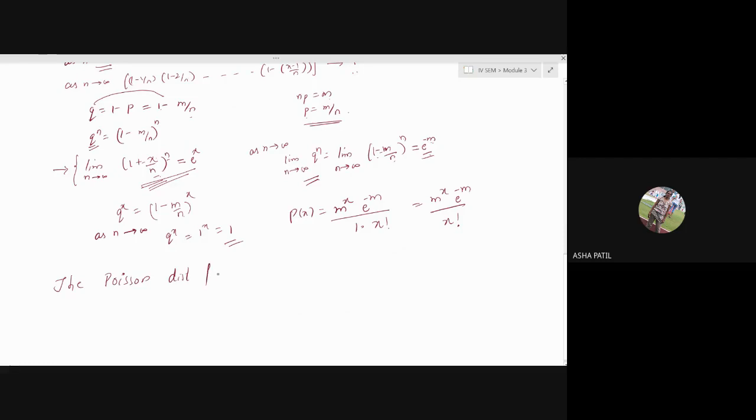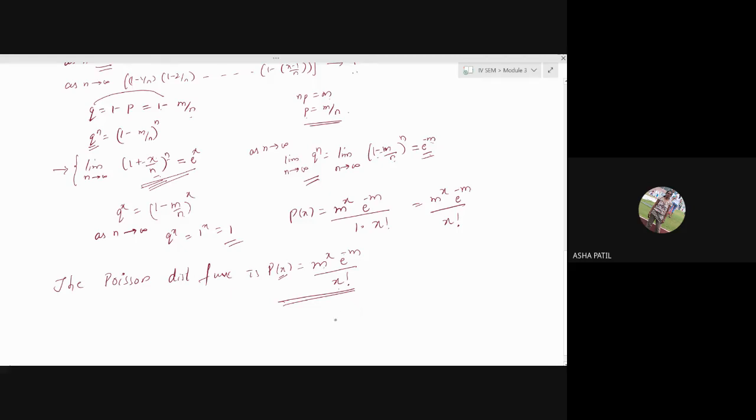The Poisson distribution function is p of x equal to m raised to x e raised to minus m divided by x factorial. Like your binomial distribution function, this gives the probability of x successes, where m is the product mean np. So m raised to x e raised to minus m divided by x factorial. This is the Poisson distribution function.